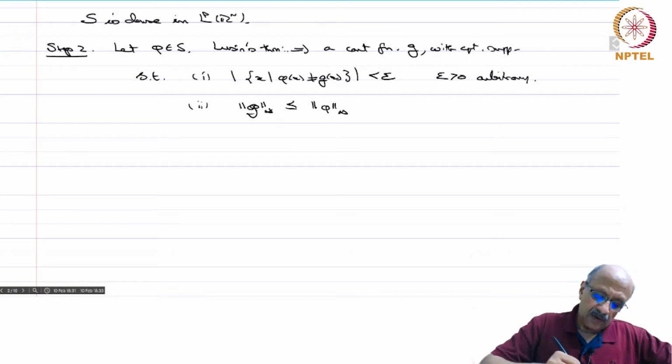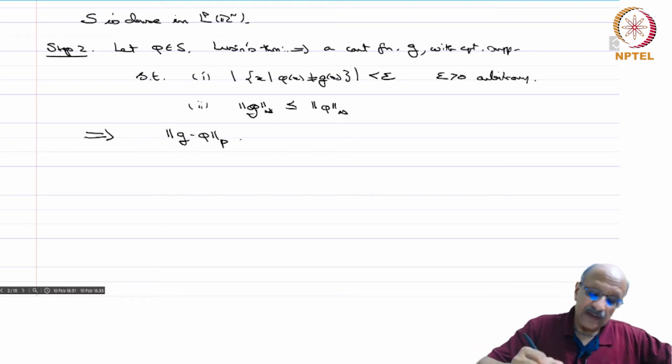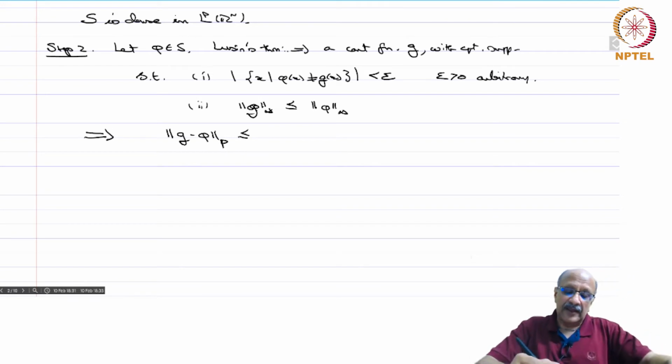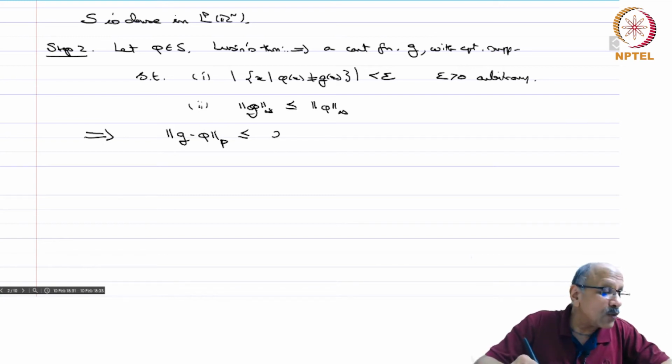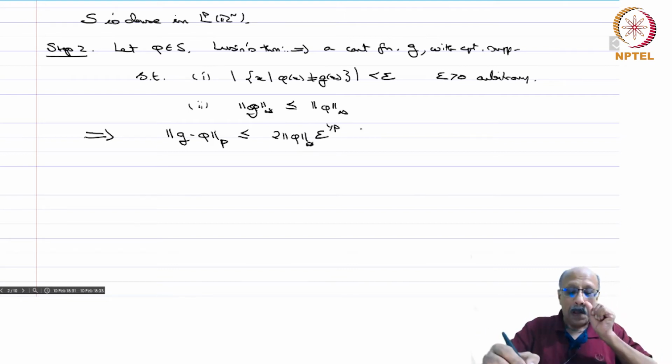Once you have this, it automatically means that the norm of g minus phi in LP is less than or equal to what? After all, you have to take the integral only where the functions are different, everywhere else this difference is 0, and that is of measure less than epsilon, and the function itself is less than 2 times the norm of phi. Therefore, you get 2 times the norm of phi in L infinity times epsilon to the power 1 by p, and therefore this goes to 0.